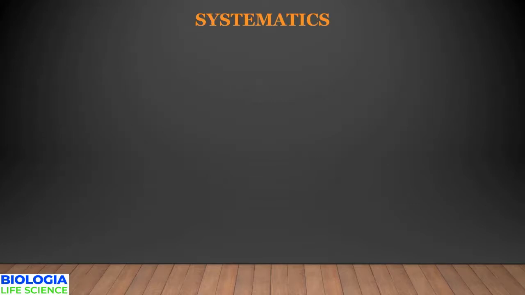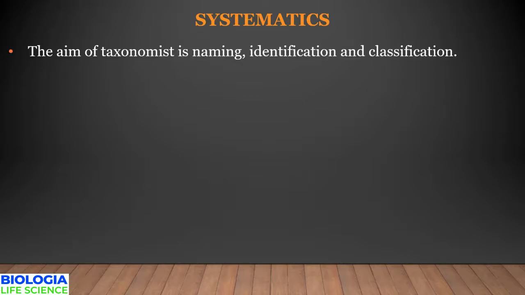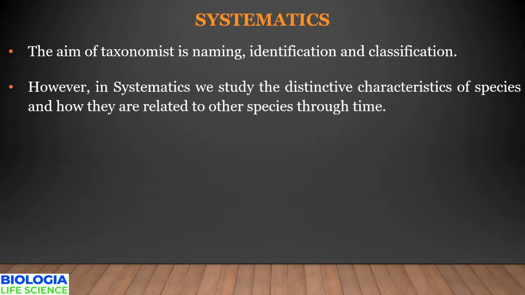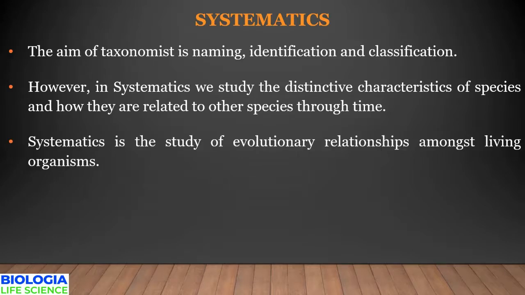As we talked about taxonomy, there is another term involved which is called systematics. Systematics is a branch of science which deals with distinctive characters of a species and also their relationship with other species through time.